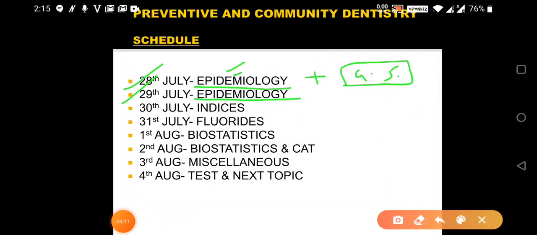So what I want to tell you is that in epidemiology you should be knowing what are your case control studies, what are your cohort studies, what are your descriptive studies, what are your analytical studies, and what is your odds ratio, what is your relative risk. These are the favorite areas where the questions are asked. What is prevalence, what is incidence, fine. What are experimental studies, what are randomized control trials, okay. Then various terms they can ask you, what is epidemic, endemic, pandemic, sporadic, endozootic, epizootic. So they can directly ask you questions from these areas. So what is the odds ratio, that is AD upon BC, how is it calculated? You should be knowing about this.